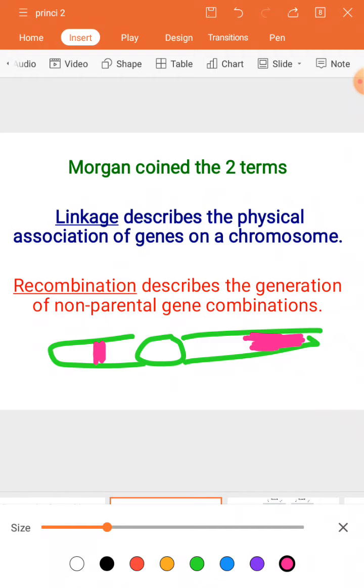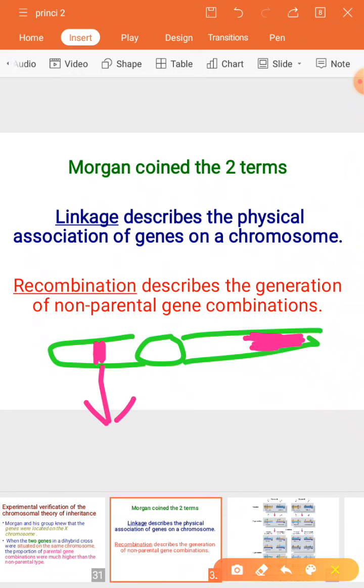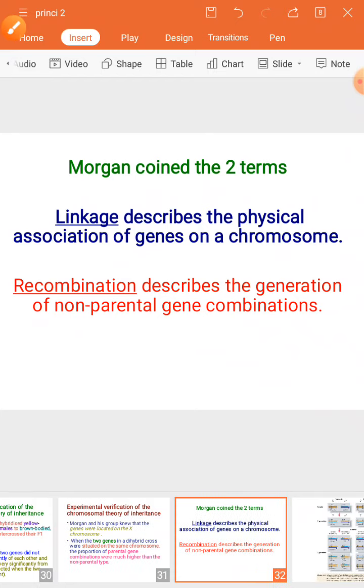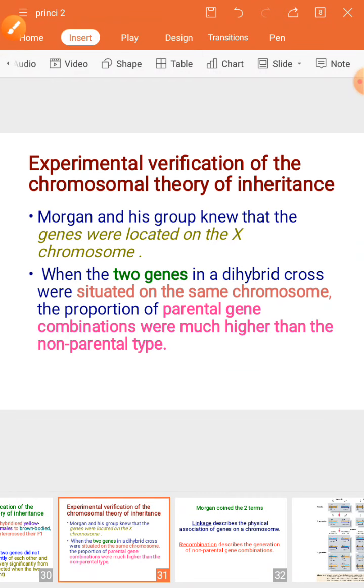So that exchange with the homologous pair, once it is exchanged, is a new combination. It is not similar to the parent. Such are called non-parental gene combinations. That kind of generation is called recombination. I hope it is clear. Let me know if you have any doubt.